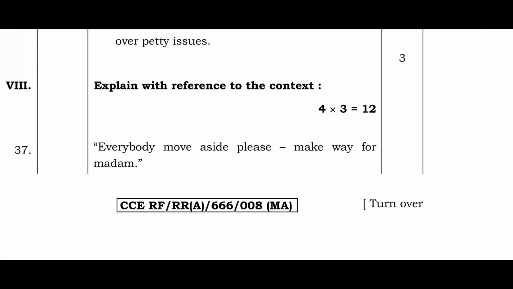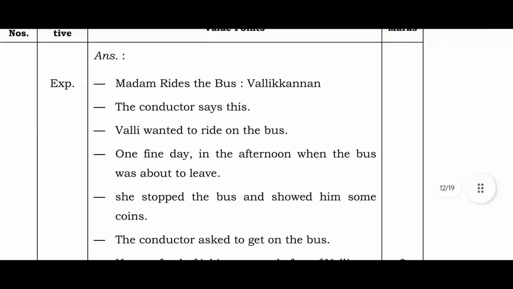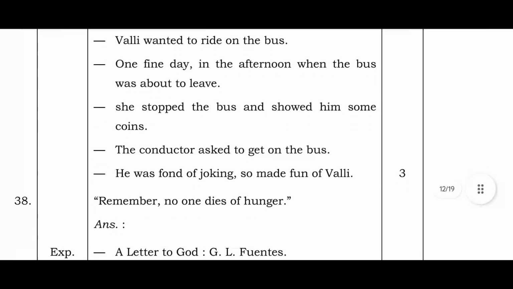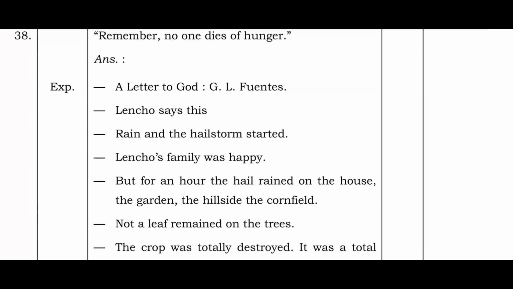Explain with reference to the context. "Everybody move aside, please. Make way for Madam. Madam rides the bus." Wally Cannon. The conductor says this. Wally wanted to ride on the bus. One fine day in the afternoon when the bus was about to leave, she stopped the bus and showed him some coins. The conductor asked her to get on the bus. He was fond of joking, so he made fun of Wally.